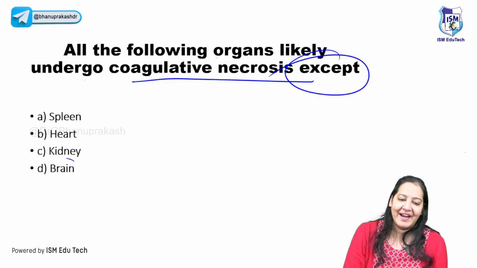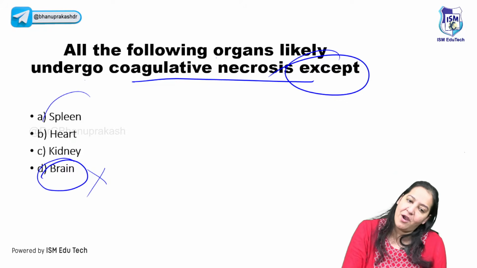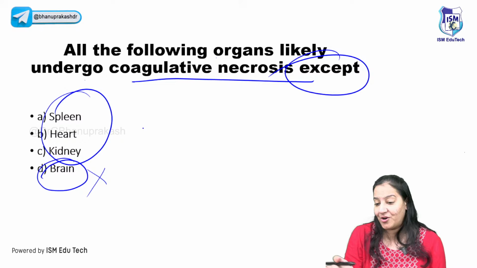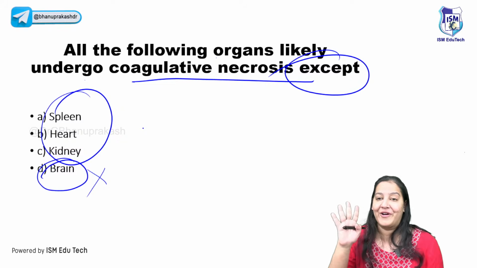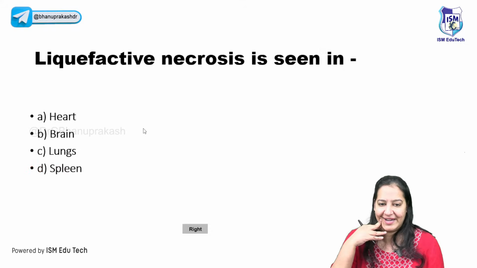Yes, you all are right. The correct answer here is brain. Brain does not show coagulative necrosis, and ischemia of all other organs causes coagulative necrosis. I cannot tell who is the first one because all of you are right. Very good. The correct answer here is D.